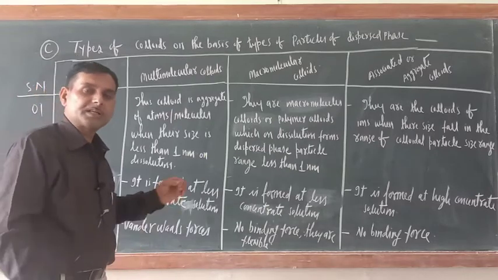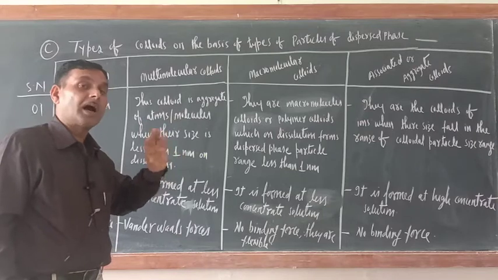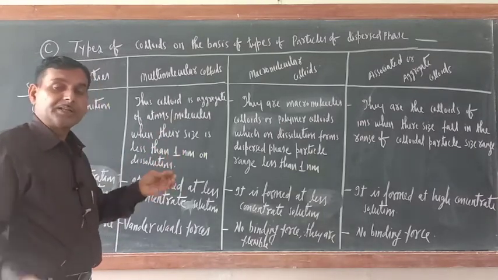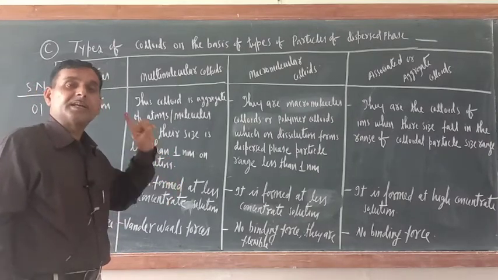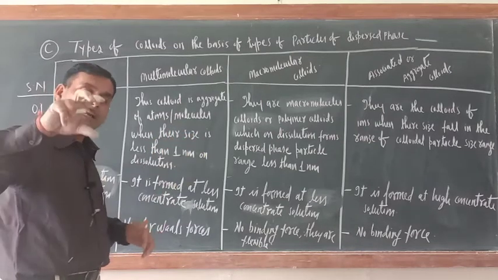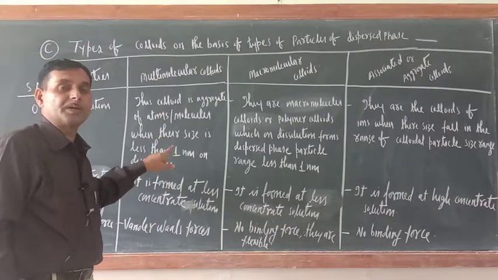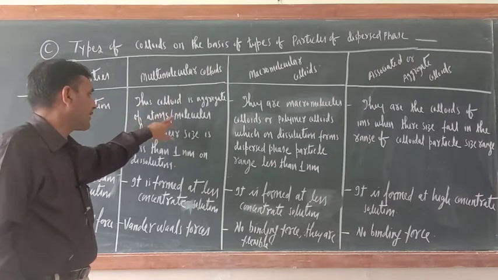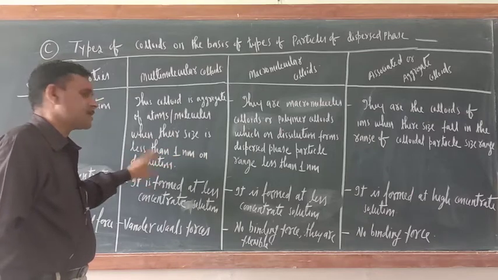So just see, many atoms and molecules come together upon dissolution, they come closer. Nevertheless, their size should not be more than 1 nanometer. So let it be the collection of atoms or molecules, but their size should be less than 1 nanometer. So this colloid is aggregates of atoms or molecules when their size is less than 1 nanometer on dissolution.